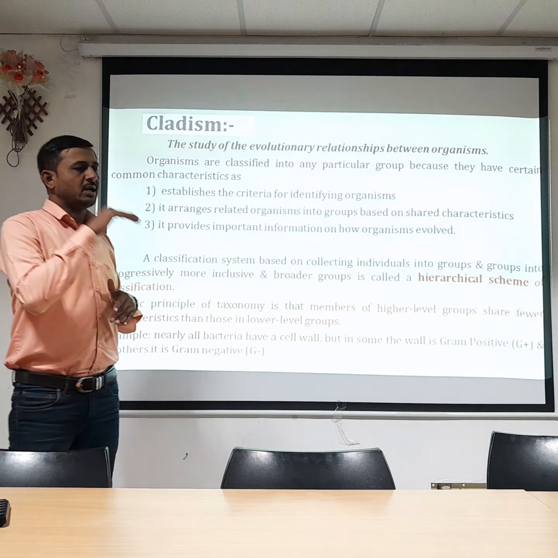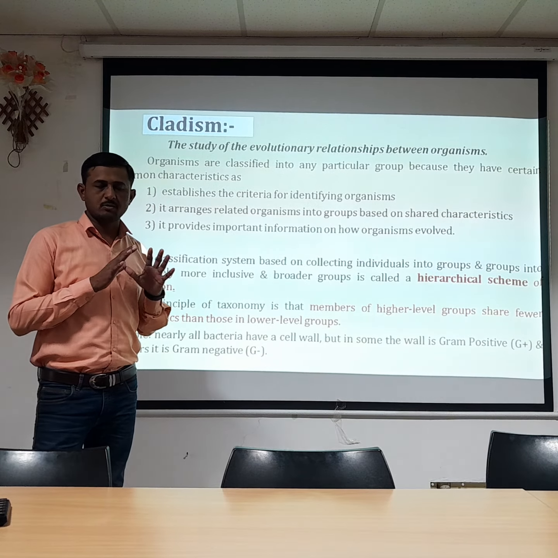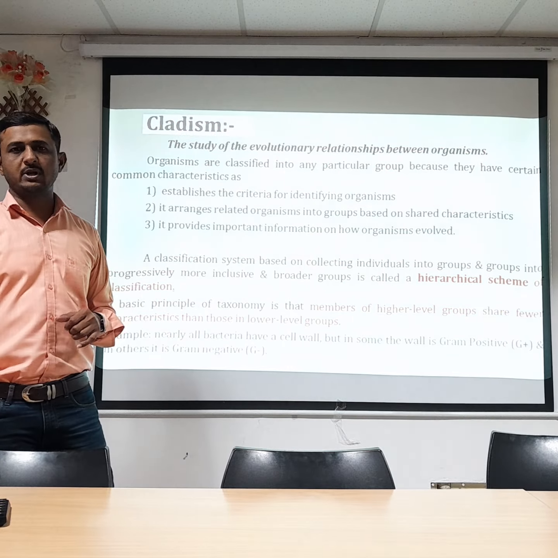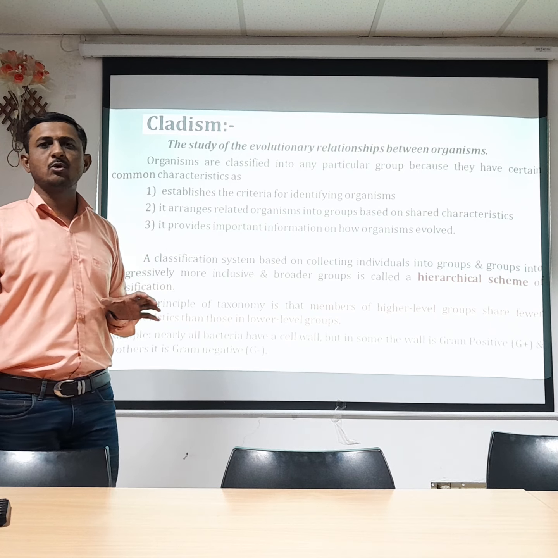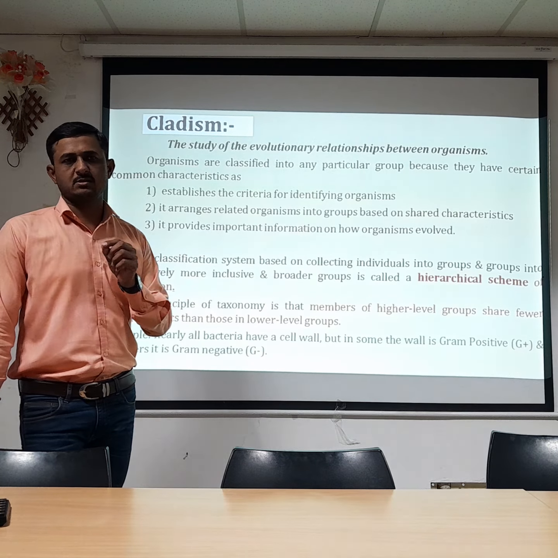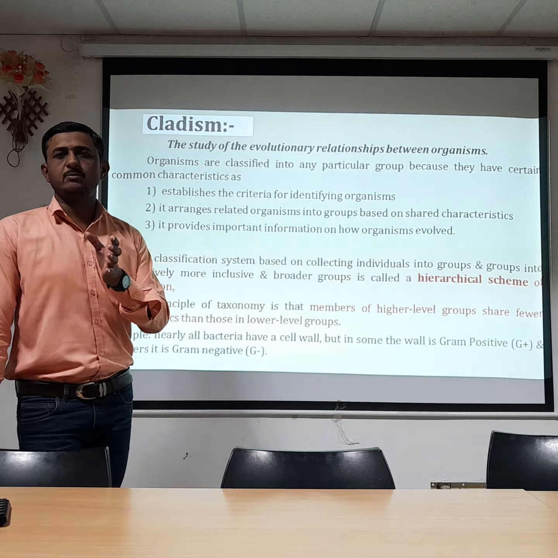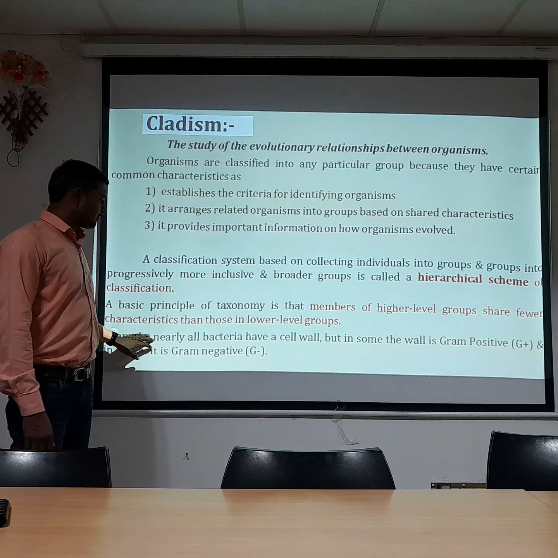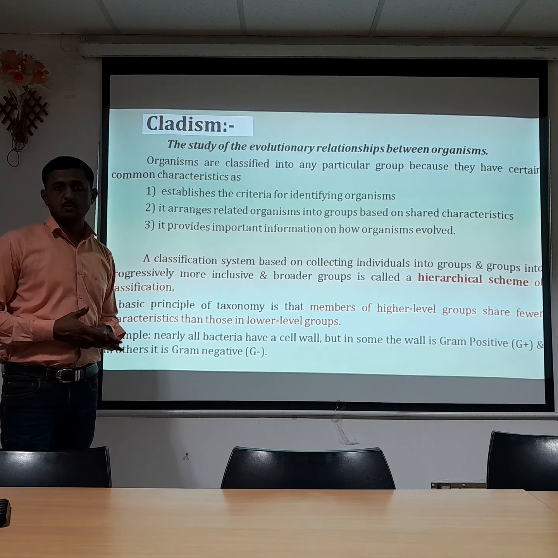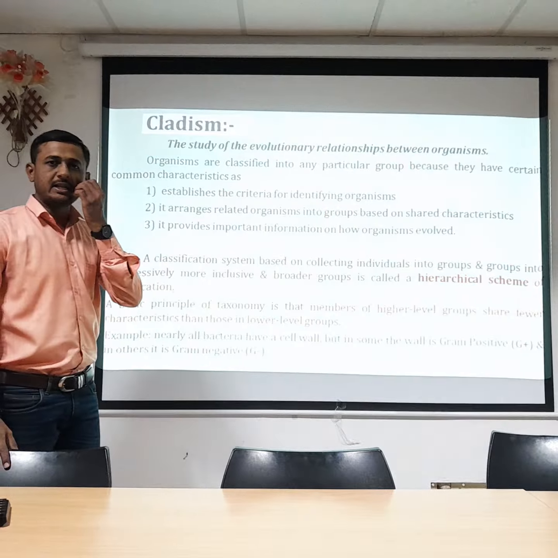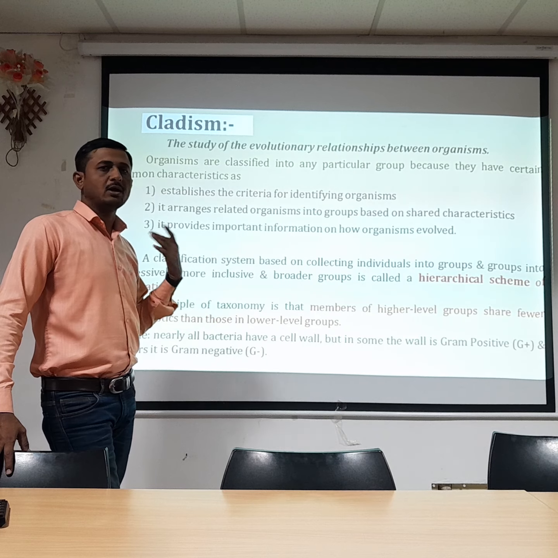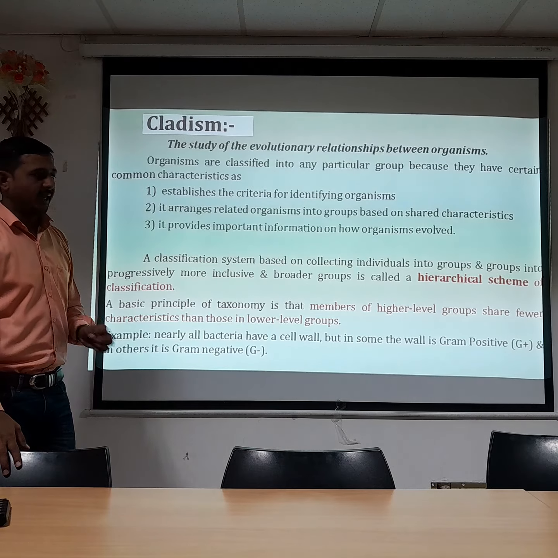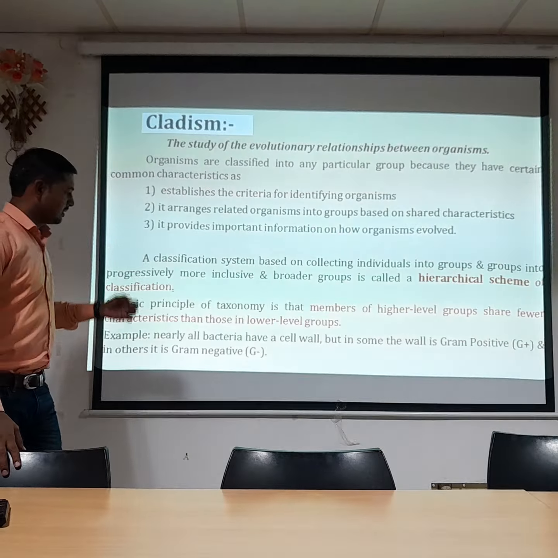So at a higher level they share a minimum of common characteristics, while lower level organisms share a maximum number of common characteristics, but there are some differences, and on that basis they are classified from one another. For example, nearly all bacteria have a cell wall. Bacteria are prokaryotic cells and all have a cell wall, but in some the cell wall is gram positive and in others gram negative.